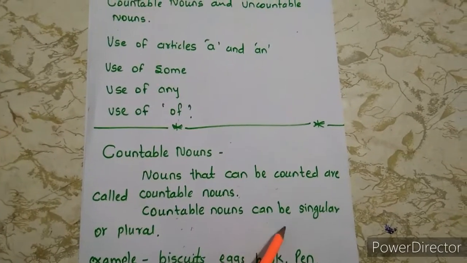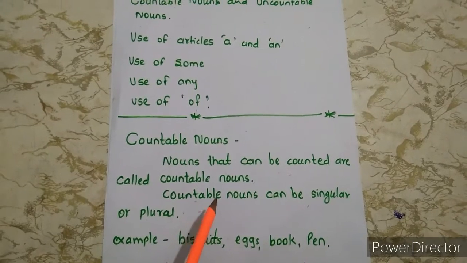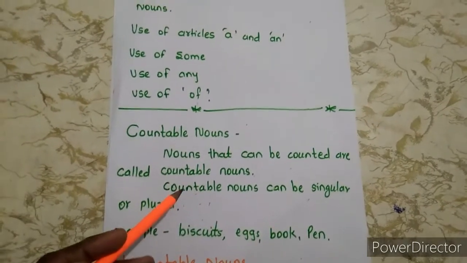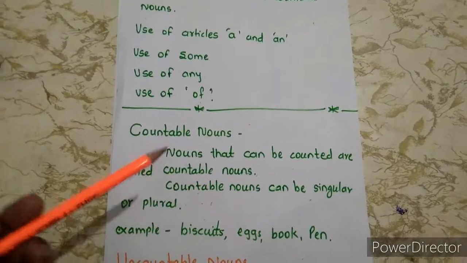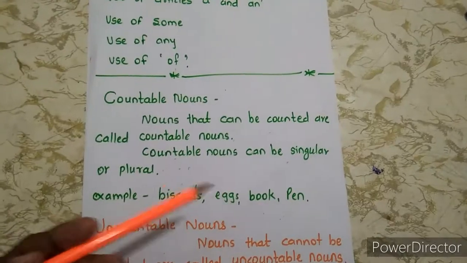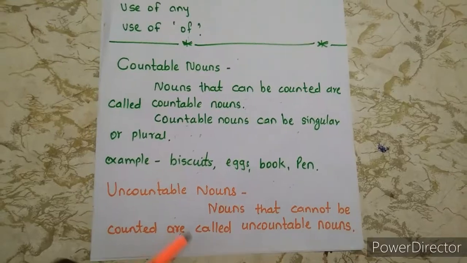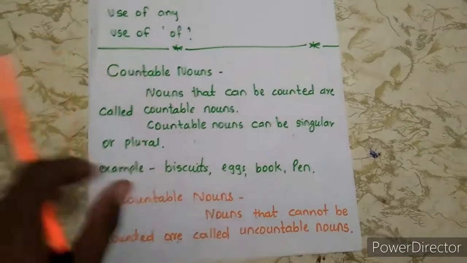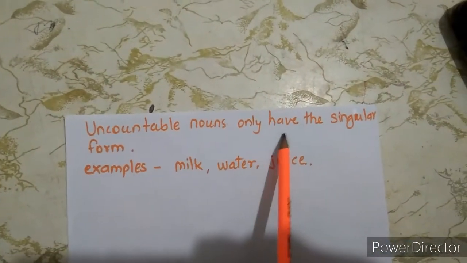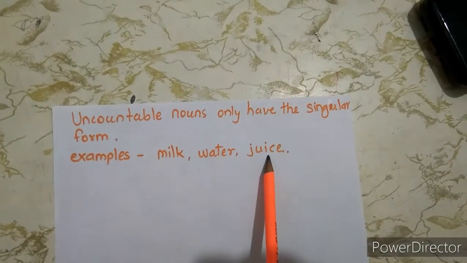Countable nouns. Nouns that can be counted are called countable nouns. Countable nouns can be singular or plural. We can count countable nouns as 1, 2, 3, or the exact number of the nouns. Examples: biscuits, eggs, book, pen, etc. Uncountable nouns. Nouns that cannot be counted are called uncountable nouns. Uncountable nouns only have the singular form. Examples: milk, water, juice.